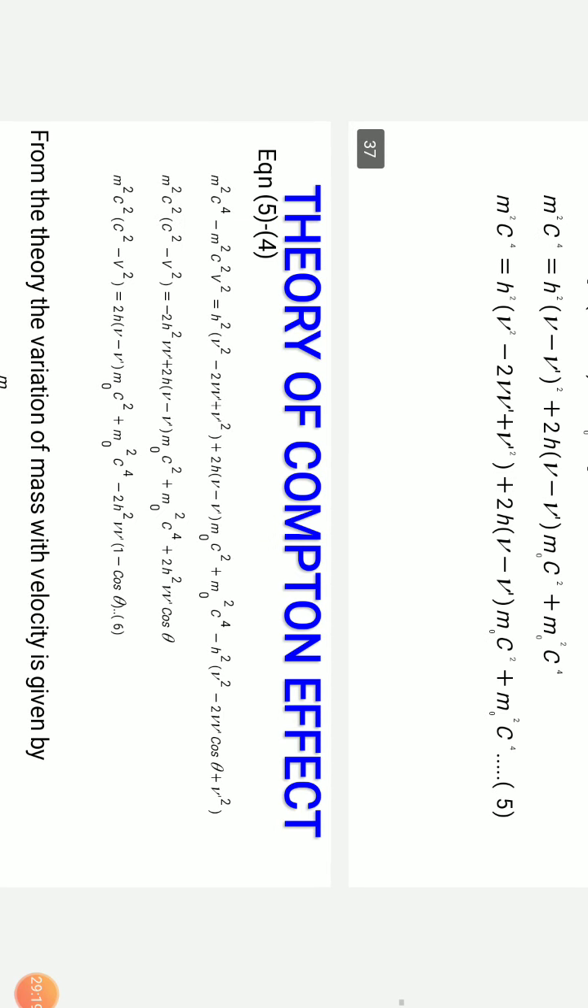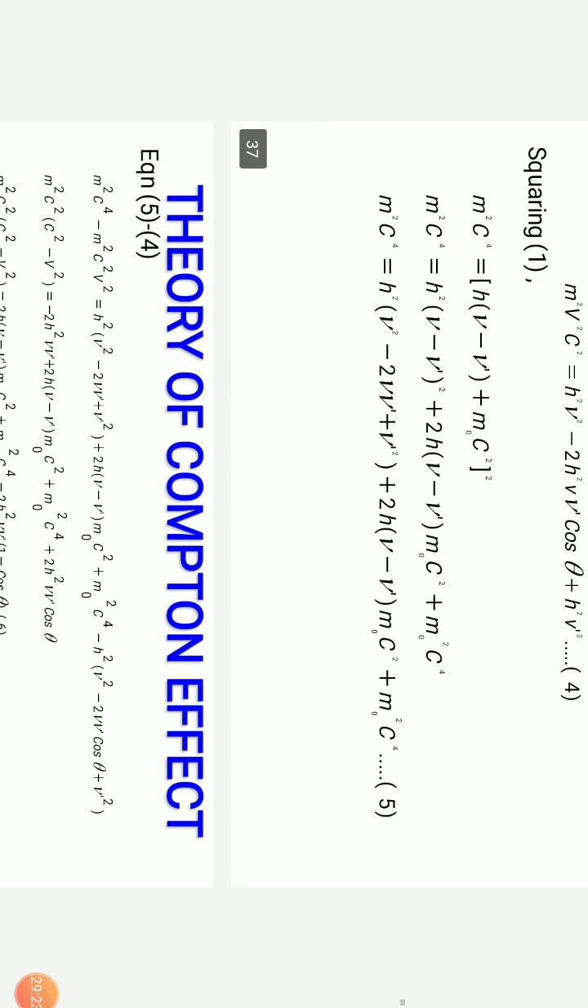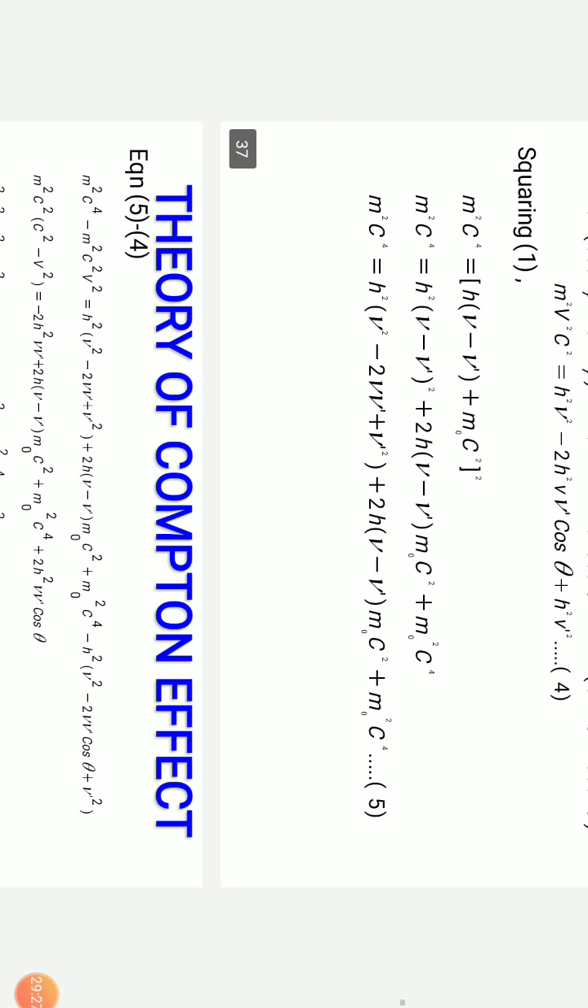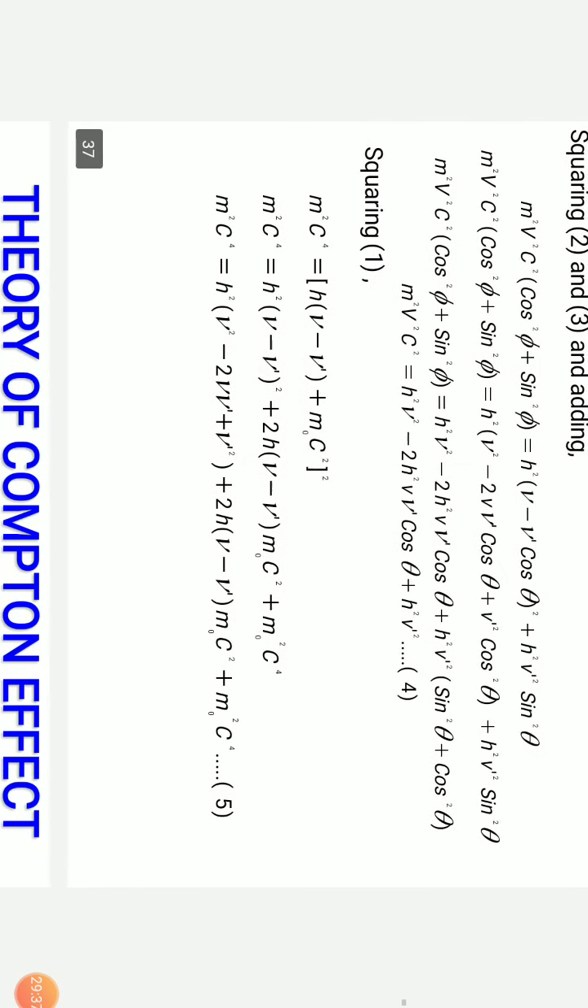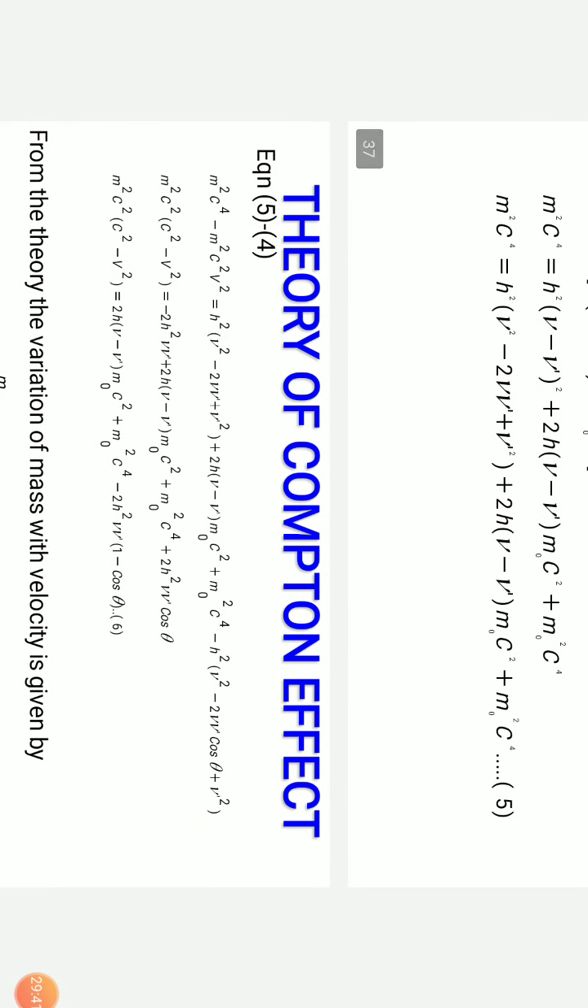Left hand side: m square c power 4 minus m square v square c square. Right hand side, we are going to get h square into (nu square minus 2 nu nu dash plus nu dash square) plus 2h into (nu minus nu dash) m naught c square plus m naught square c power 4 minus h square nu square plus 2h square nu dash cos theta minus h square nu dash square. Now let us take m square c square common on the left hand side. We get c square minus v square. Similarly, we are going to take minus 2h square nu dash common.